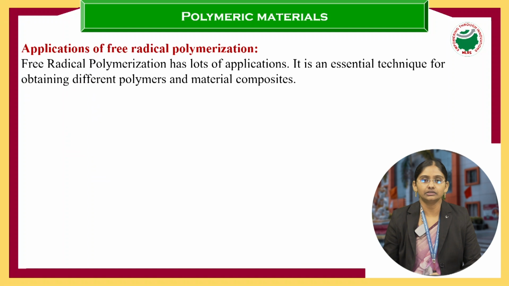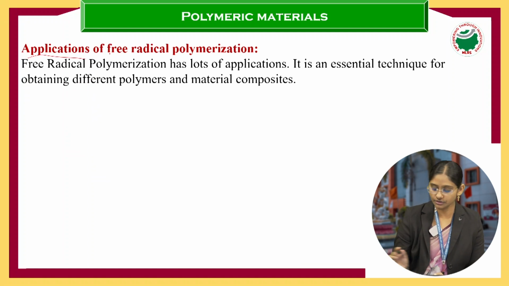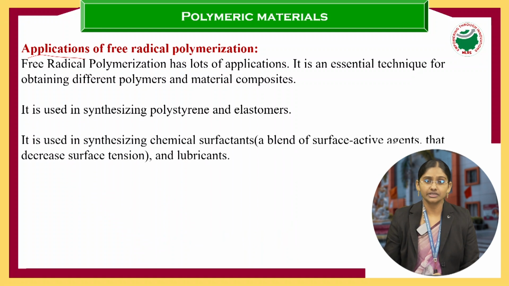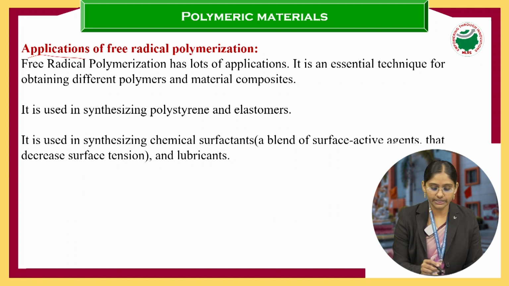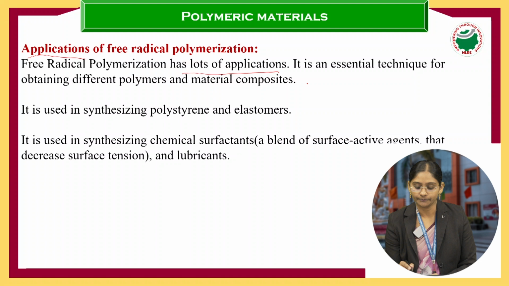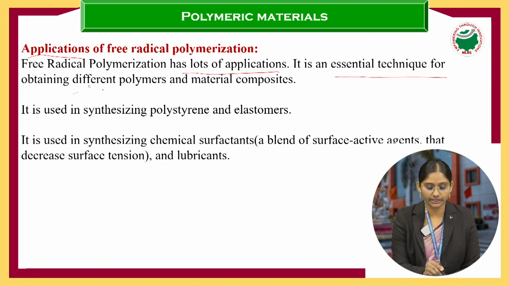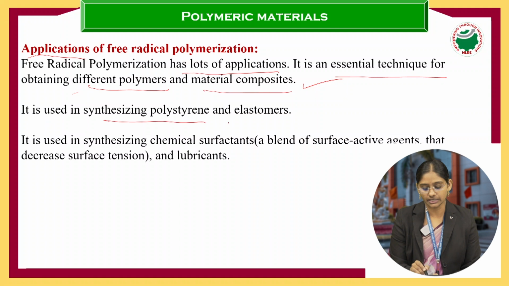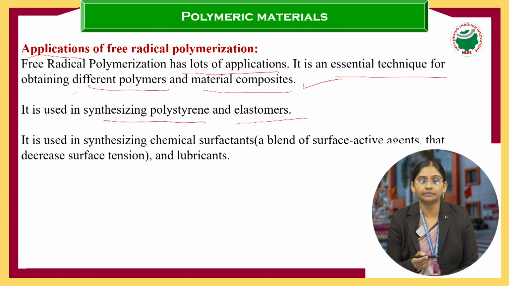Now we'll see what the applications of this free radical polymerization are. What is the use of this free radical polymerization, where is it used? We'll see a few applications. There are lots of applications. It is an essential technique for obtaining different polymers and material composites. This type of mechanism is used in synthesizing or preparing polystyrene and elastomers.